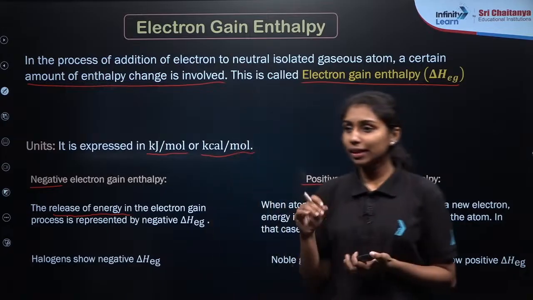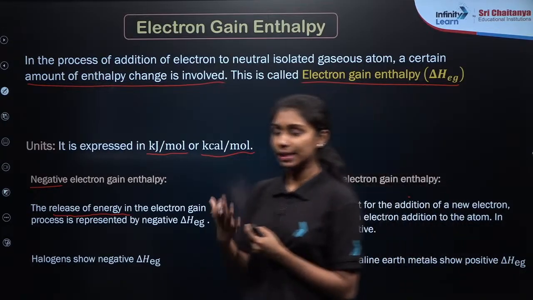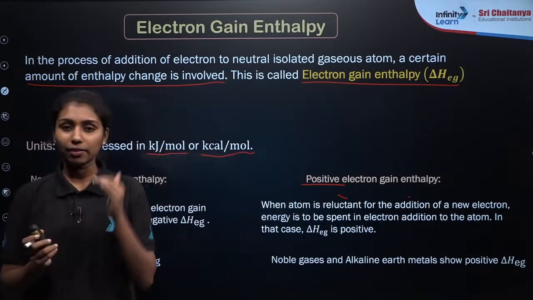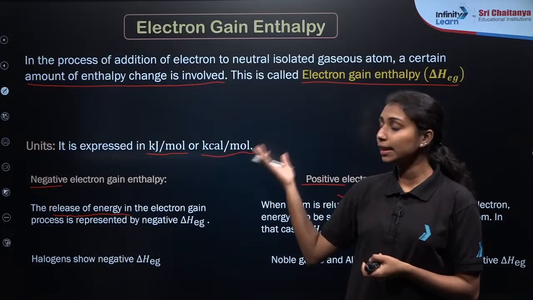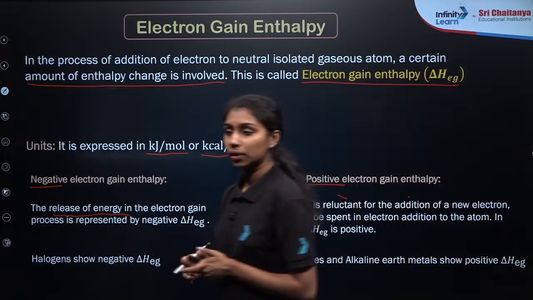There will not be any particular name for the ionization enthalpy as electron loss enthalpy, so you can just memorize it like that. Whenever you are losing an electron, it will be connected with the ionization enthalpy. If you are gaining an electron, it will be electron gain enthalpy.